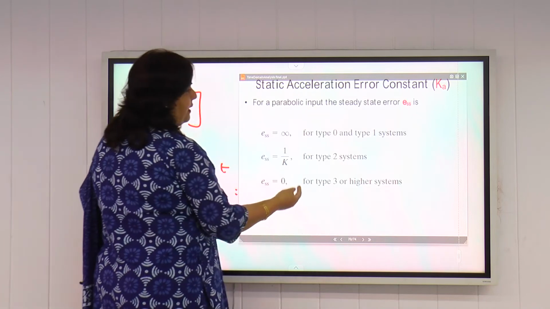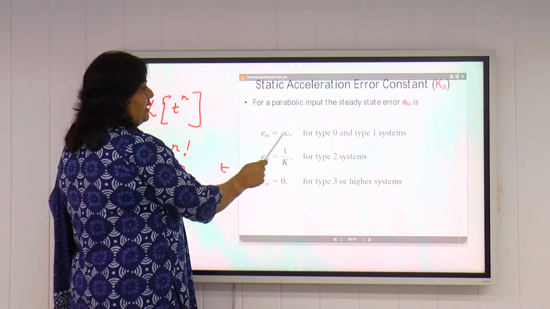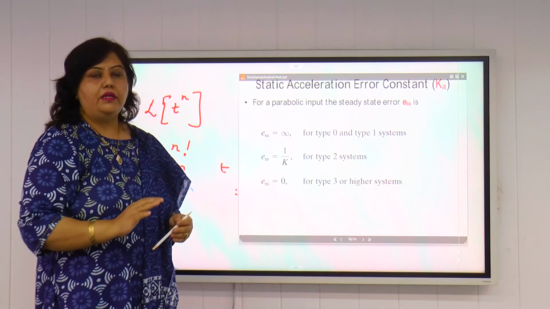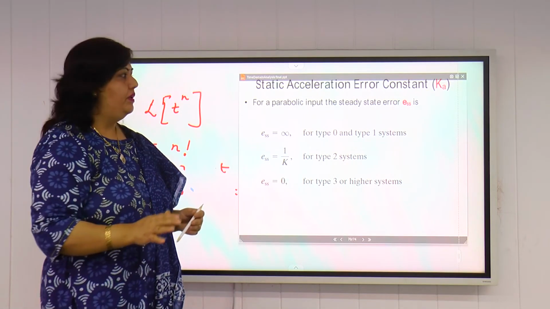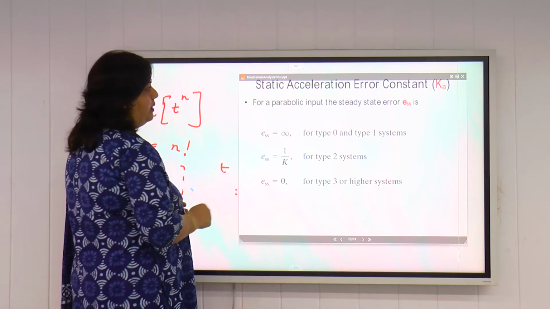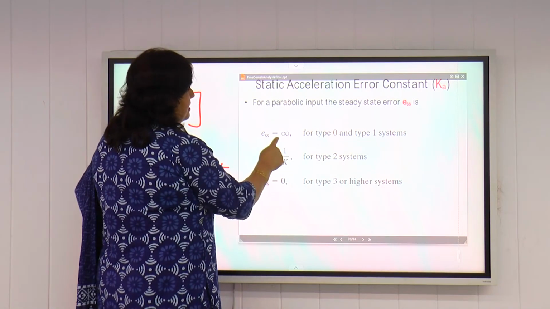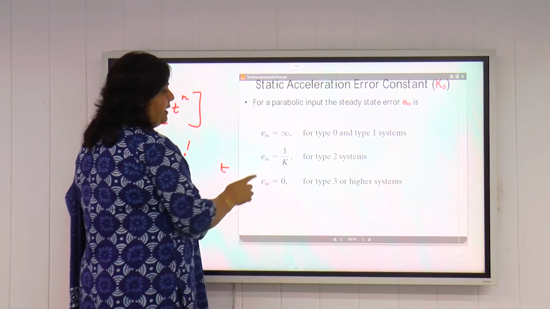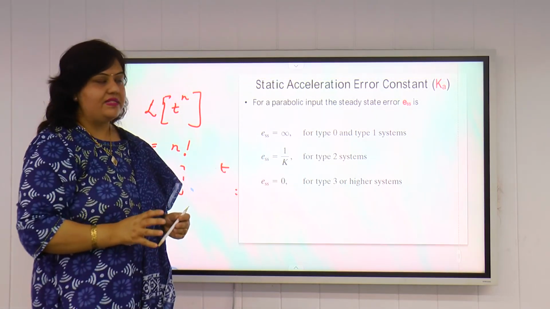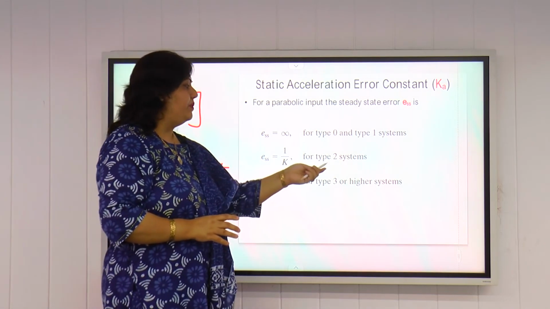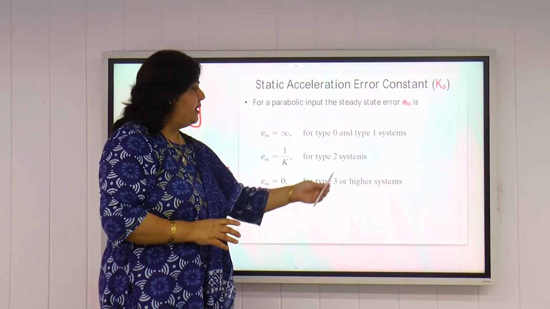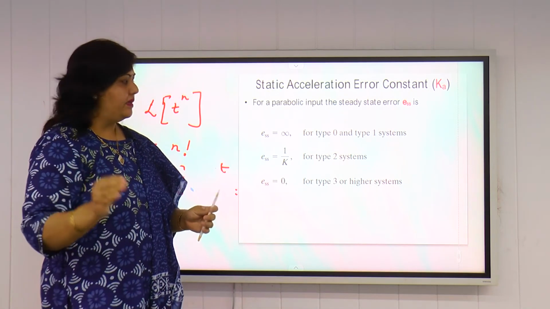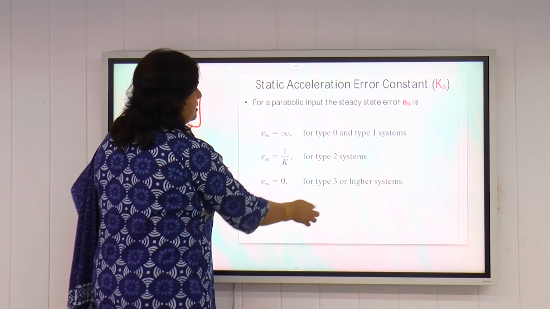So the errors will become reverse. For type 0 and type 1, the error will become infinity. So the unit parabolic input does not suit these systems at all. ESS is equal to infinity for type 0 and type 1 system. ESS is equal to 1 by K, a definite value of error that always exists when you apply unit parabolic input to a type 2 system. For type 3 and higher systems, the error will be completely 0. So the unit parabolic input suits better to type 3 and higher systems.